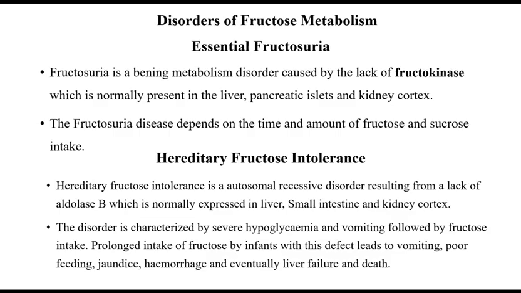Hereditary fructose intolerance. Hereditary fructose intolerance is an autosomal recessive disorder resulting from a lack of aldolase B, which is normally expressed in liver, small intestine and kidney cortex. The disorder is characterized by severe hypoglycemia and vomiting following fructose intake. So prolonged intake of fructose by infants with this defect leads to vomiting, poor feeding, jaundice, hemorrhage and eventually liver failure and death.